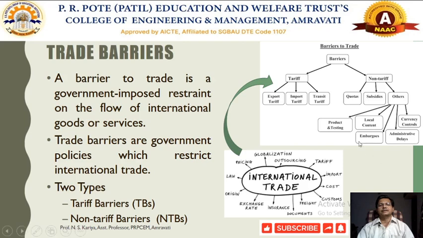Sometimes a transit tariff could be there, and other forms of taxes as well. Now non-tariff barriers are the different sorts of restrictions imposed during international trade by several countries, in the form of quotas, subsidies, or other forms of restrictions imposed on the different countries involved in international trade.